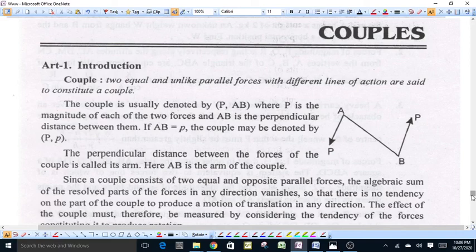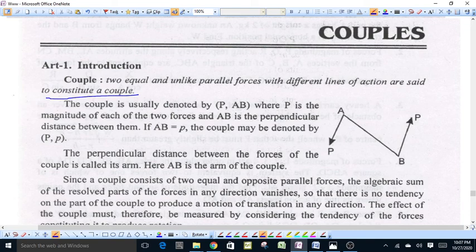Dear students, today we will start a new chapter, couples. First of all, what are couples? Two equal and unlike parallel forces with different lines of action are said to constitute a couple.